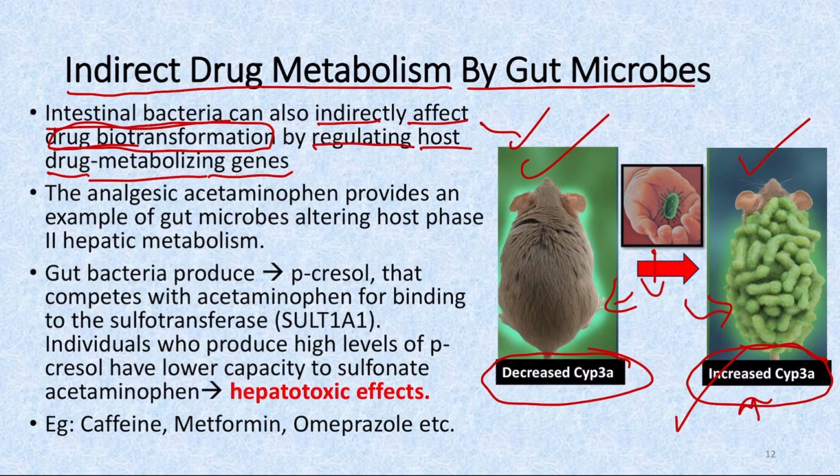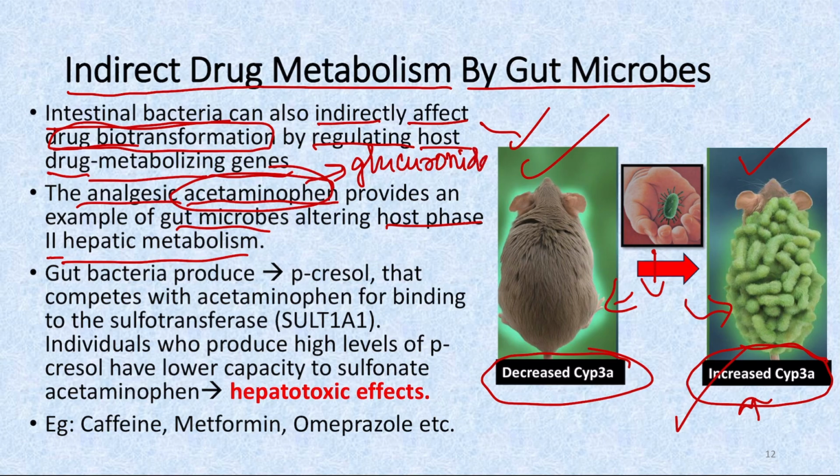Now coming to the example of an analgesic, that is acetaminophen. So here the gut microbes alter the phase 2 metabolism of these drugs. The drug acetaminophen is metabolized by the reaction called glucuronidation, which is the phase 2 metabolism of the drug. After this, the glucuronide conjugate of acetaminophen reaches the gut, and there the bacteria present in the gut have beta glucuronidase enzyme, which deconjugates the acetaminophen. As a result, it is absorbed back from the gut, so then it enters into the enterohepatic circulation.